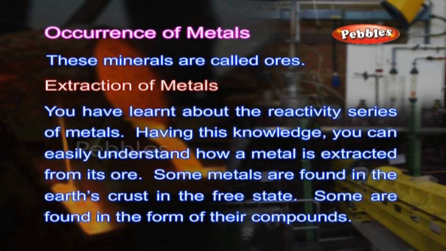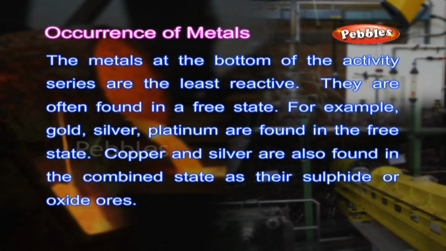Extraction of metals. You have learned about the reactivity series of metals. Having this knowledge, you can easily understand how a metal is extracted from its ore. Some metals are found in the Earth's crust in the free state. Some are found in the form of their compounds. The metals at the bottom of the activity series are the least reactive. They are often found in a free state. For example, gold, silver, platinum and copper are found in the free state. Copper and silver are also found in the combined state as their sulfide or oxide ores.